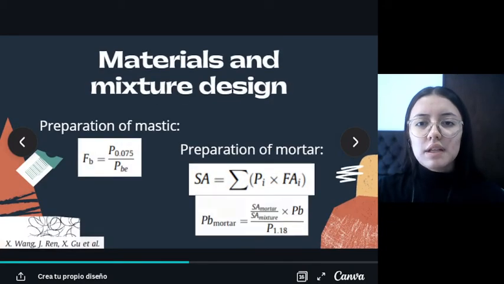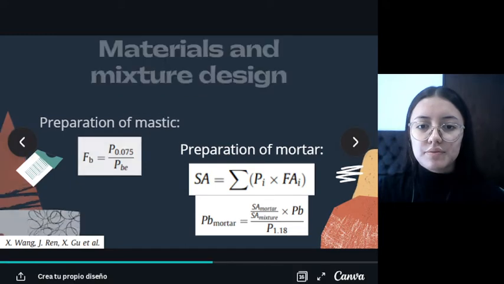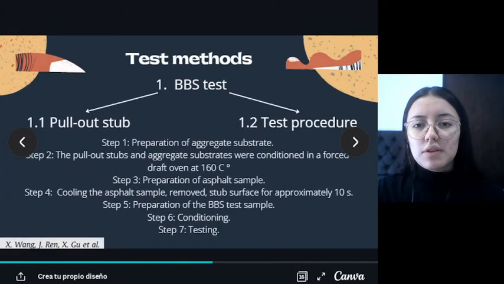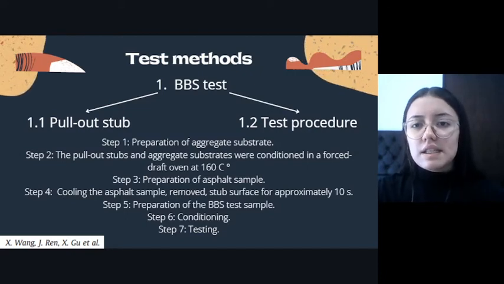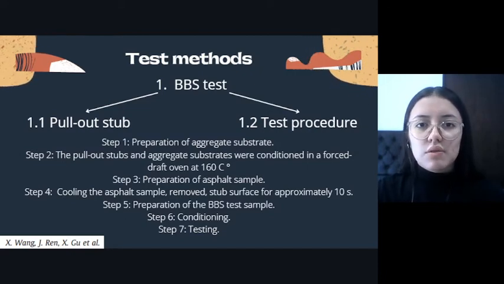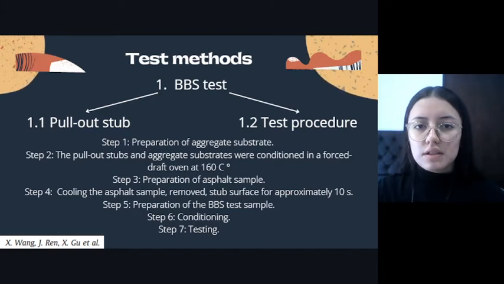To determine the asphalt to mastic ratio, FB is calculated by assuming that FB of mastic is equal to FB of PA13. The test methods are the BBS test, binder bond strength. This is subdivided into the removal of the stub, which improves the occurrence of the BBS test, and the test procedure.